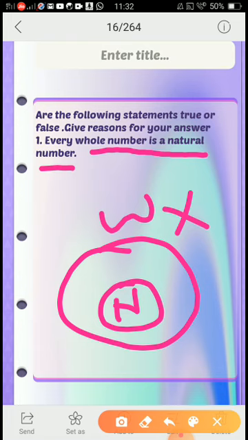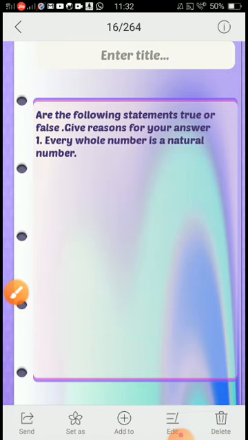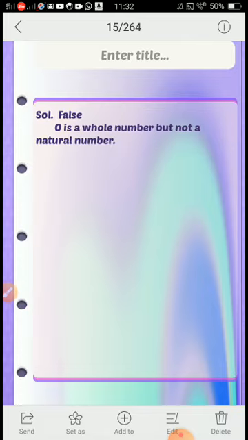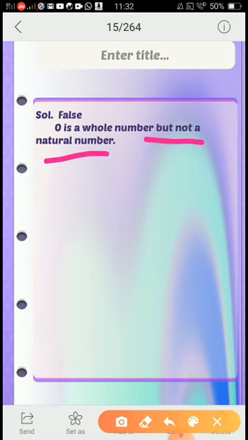Because 0 is a whole number, but 0 is not a natural number. So this statement is false, since 0 is a whole number, but 0 is not a natural number. In such a way, you have to give the reasons.